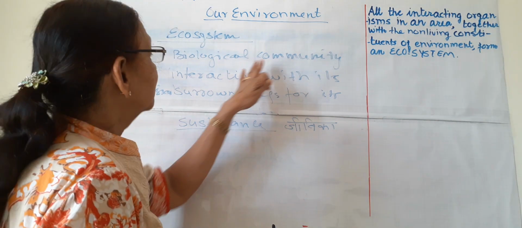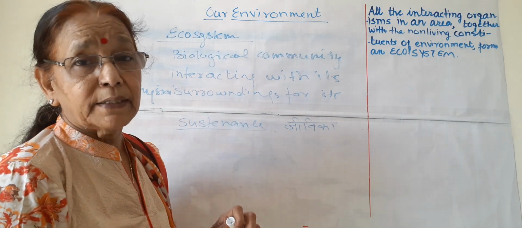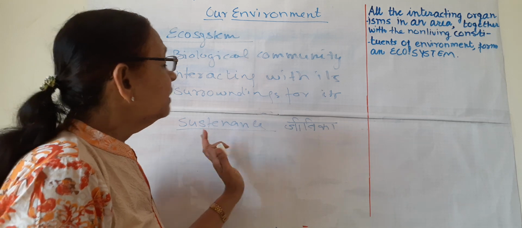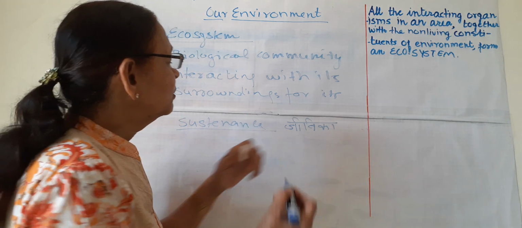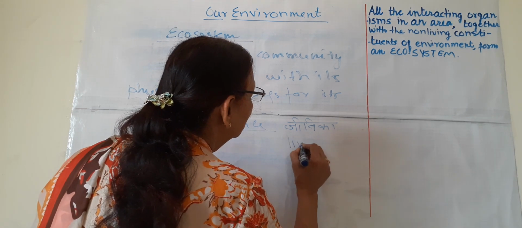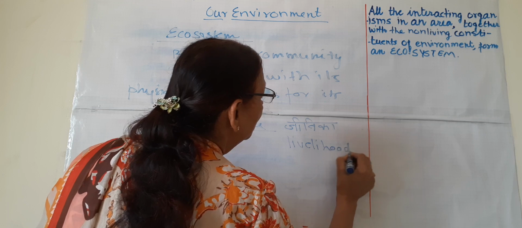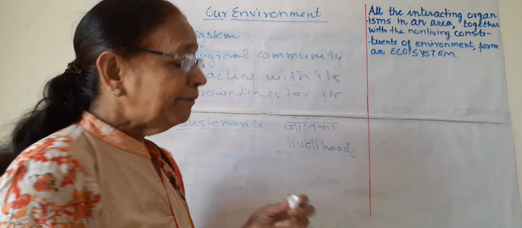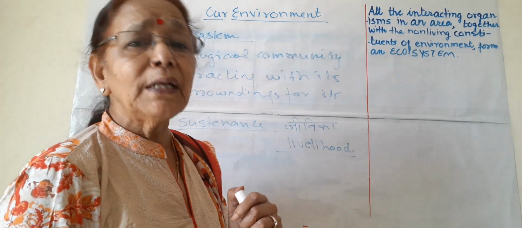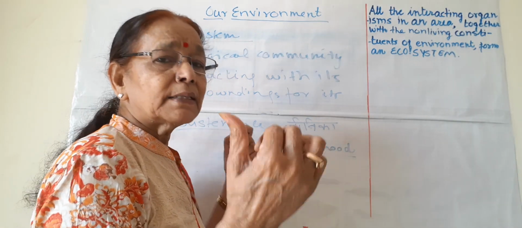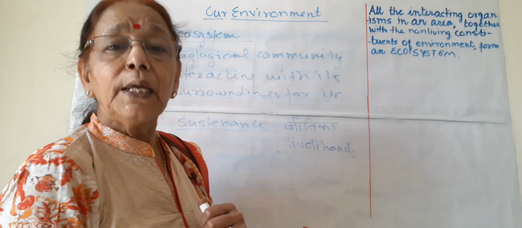These living organisms interact with their surroundings for their sustenance, for their livelihood. Sustenance is also known as livelihood. So for their livelihood, these biological and non-biological substances interact with each other, and it is known as ecosystem.